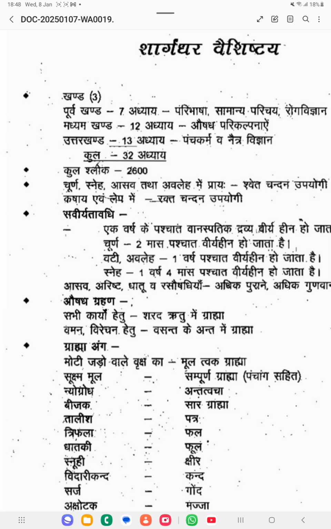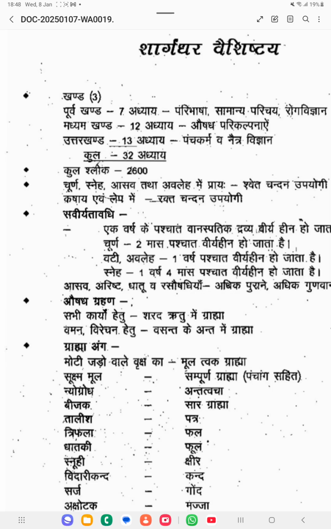Okay, next he has explained Grahya Anga. Grahya Anga means what parts we have to take. Moti Jade Vale Vriksha means Adistula Jada. Like bulk, the root will be having severe weight.